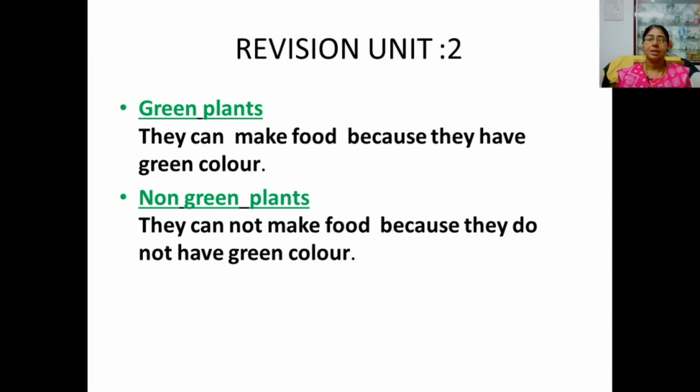So what is the name of that color? Its name is chlorophyll, spelling: C-H-L-O-R-O-P-H-Y-L-L. Next is non-green plants. They don't have any green color in the leaves, so they cannot make food because green color is absent.